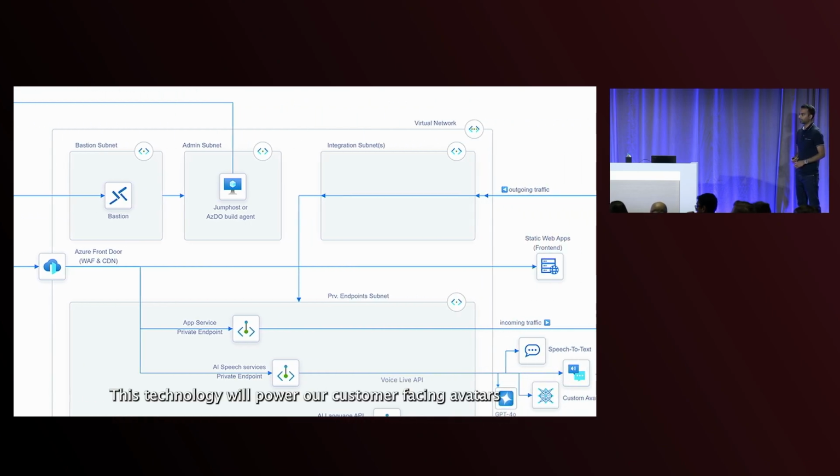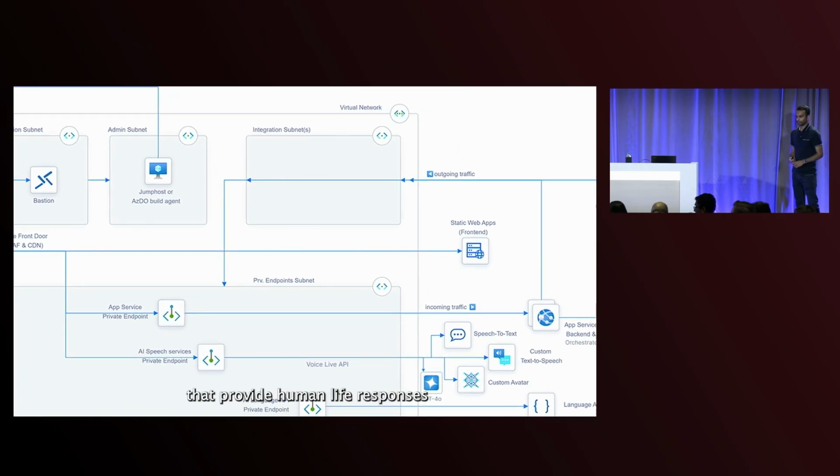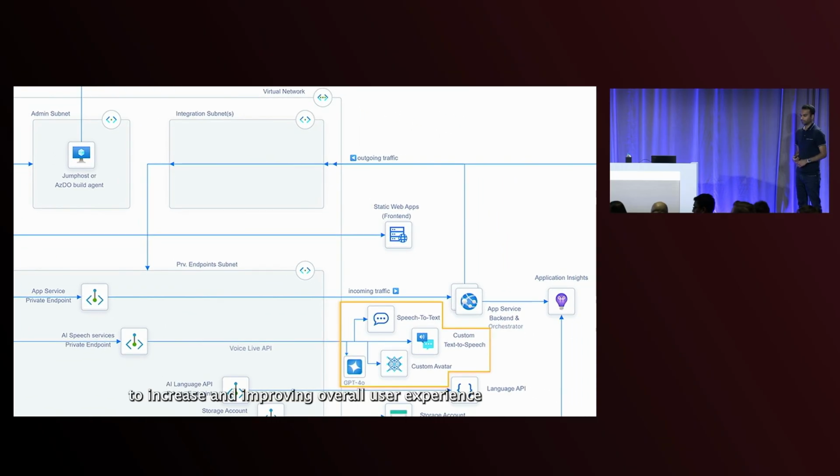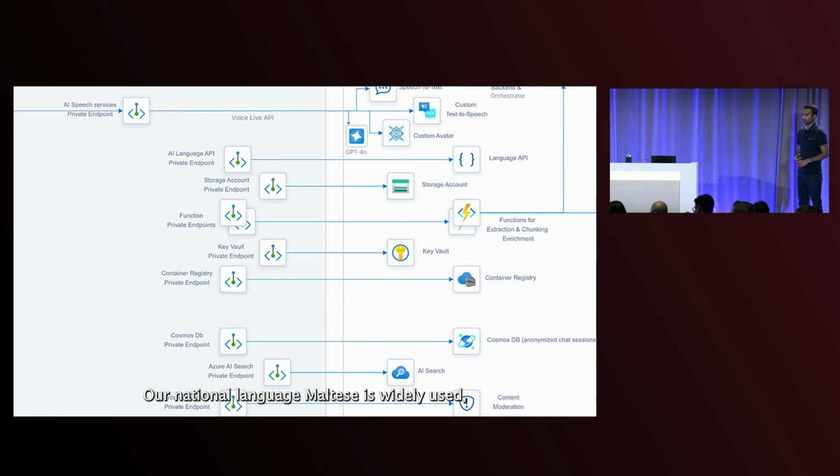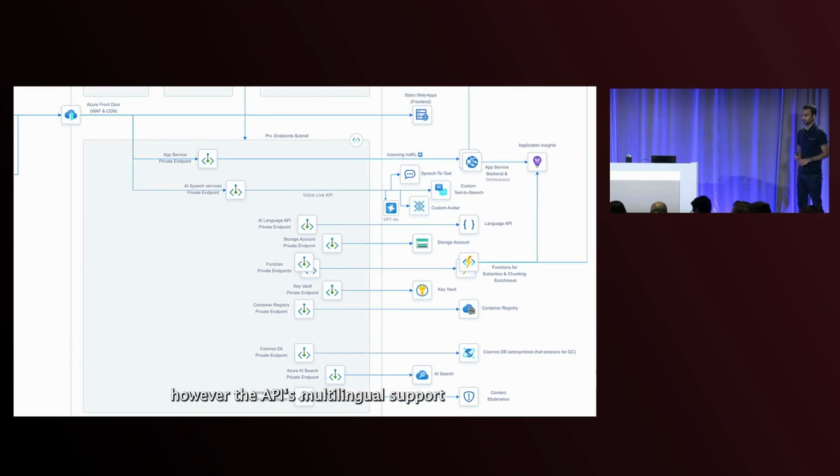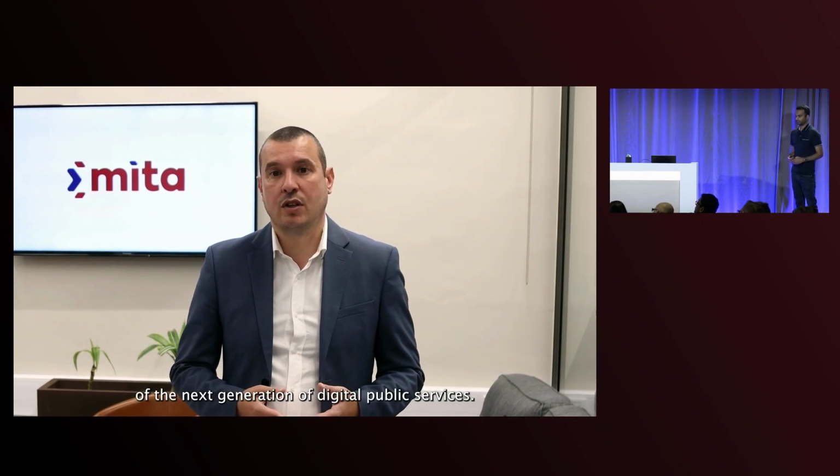This technology will power our customer-facing avatars that provide human-like responses to citizen queries, improving overall user experience and more timely responses. Our national language, Maltese, is widely used. However, the API's multilingual support ensures accessibility for everyone using government's public services. We plan to expand the use of this technology across various departments, which bridges the digital divide and allows everyone to benefit from the effectiveness and personalized experience of the next generation of digital public services.